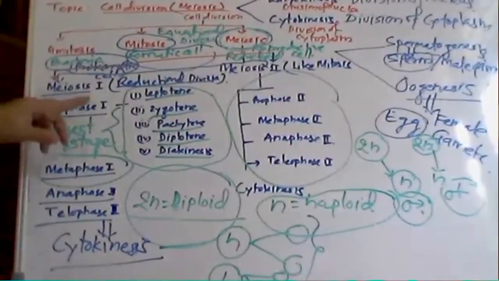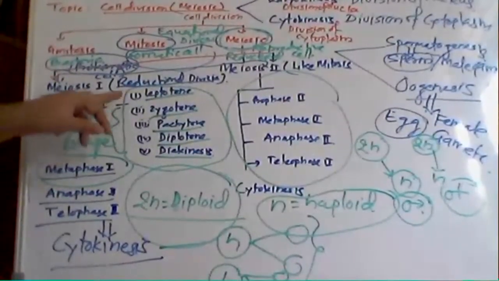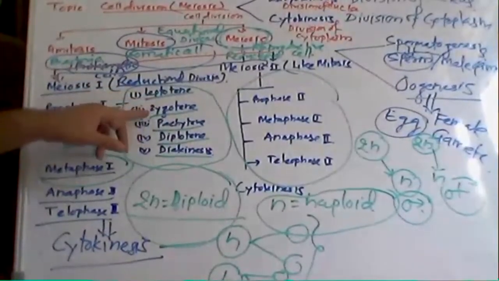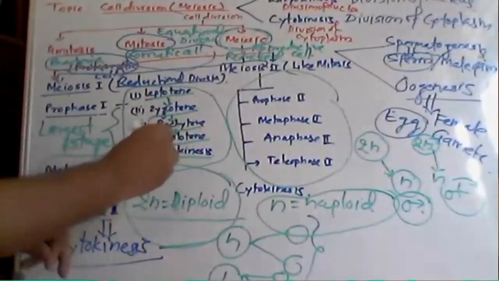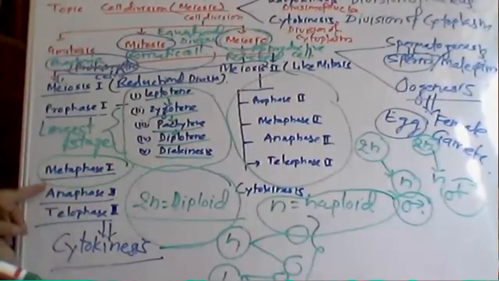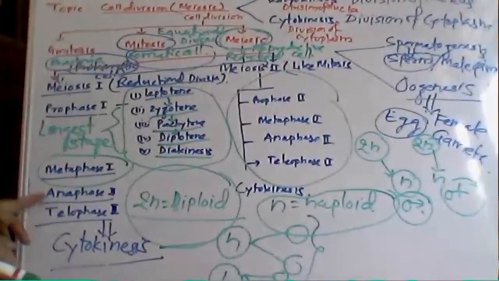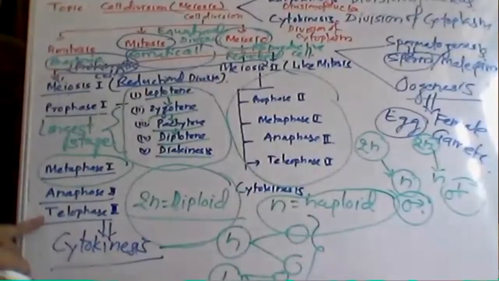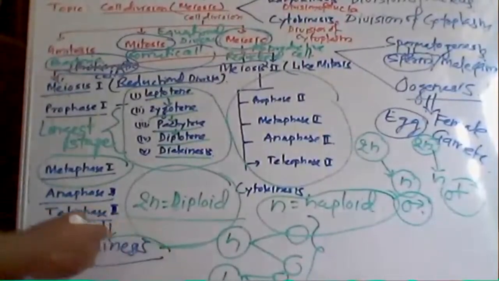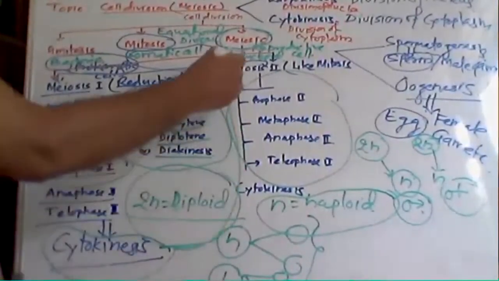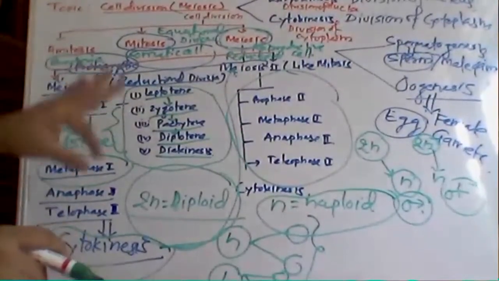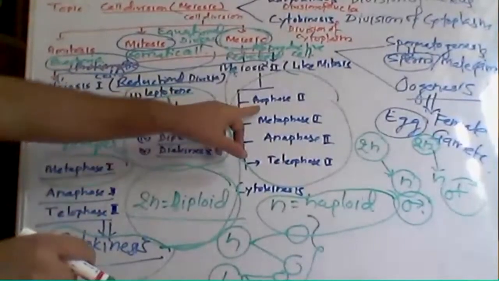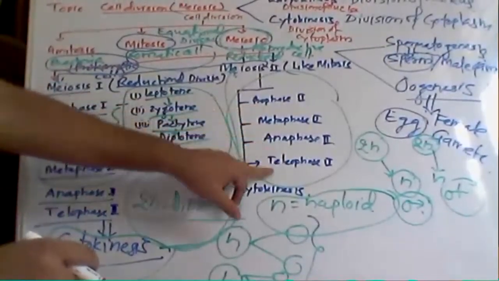In prophase 1, the cell will enter leptotene, then zygotene, then pachytene, then diplotene and then diakinesis. After that, it will enter metaphase 1, then anaphase 1, then telophase 1. Then cytokinesis occurs. After that, it will enter meiosis 2, and this meiosis 2 is just like mitosis: prophase 2, metaphase 2, anaphase 2, telophase 2.